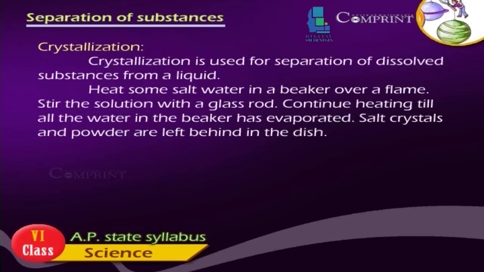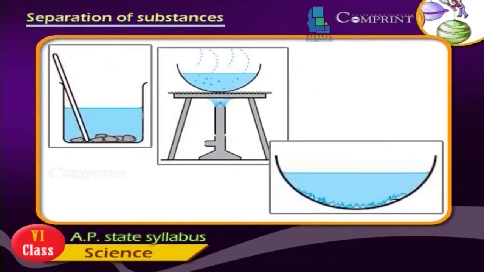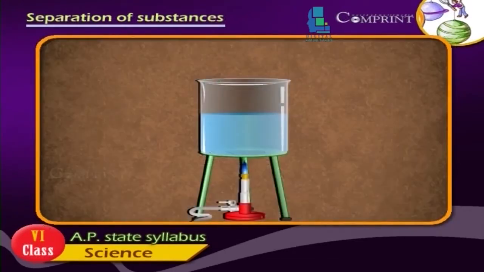Crystallization. Crystallization is used for separation of dissolved substances from a liquid. Heat some salt water in a beaker over a flame. Stir the solution with a glass rod. Continue heating till all the water in the beaker has evaporated. Salt crystals and powder are left behind in the dish.